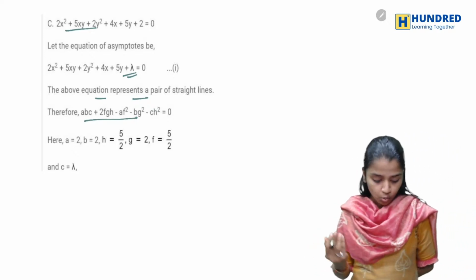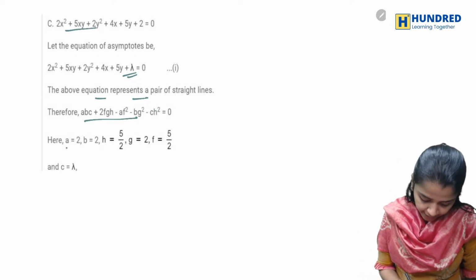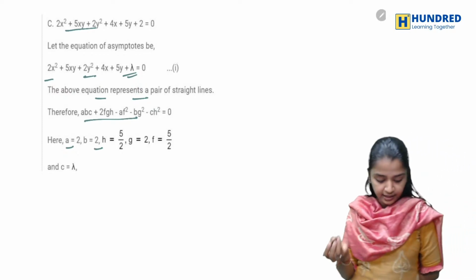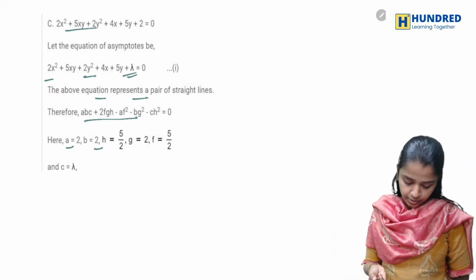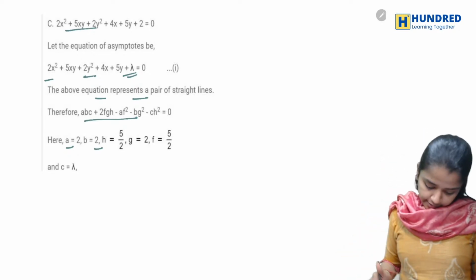Now here, what do you say by a? So here your a will be 2 and your b will be 2. Wait, there is a small error in this one.